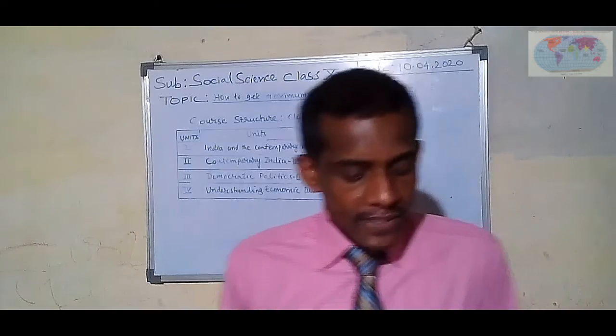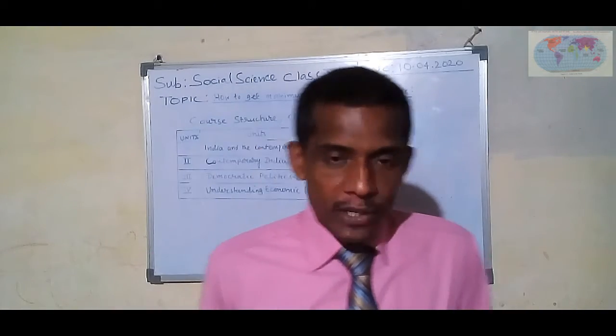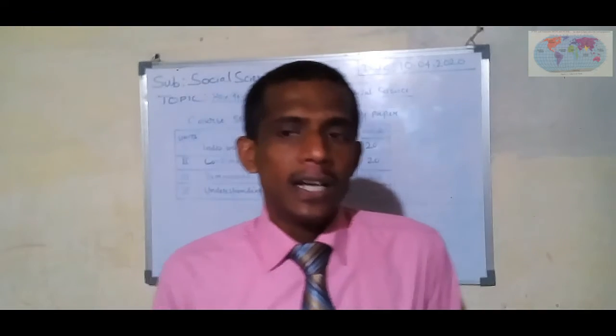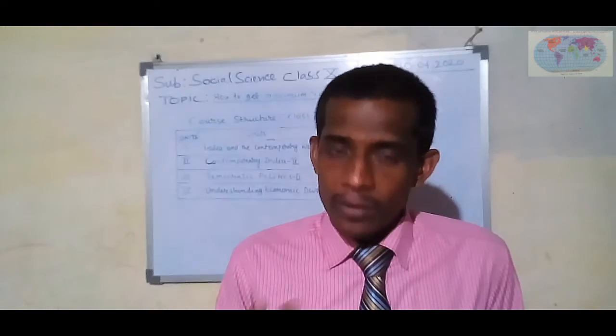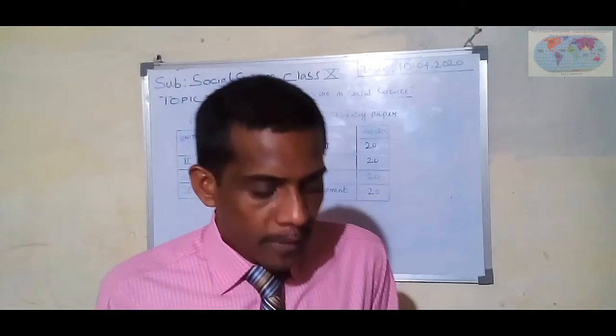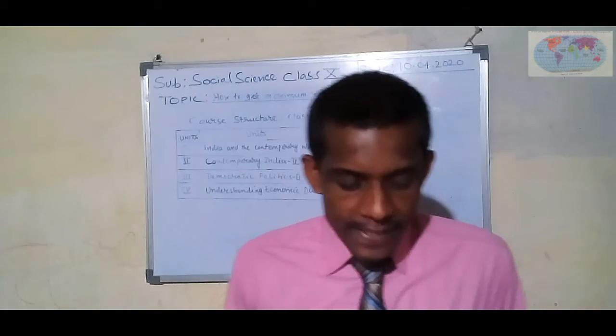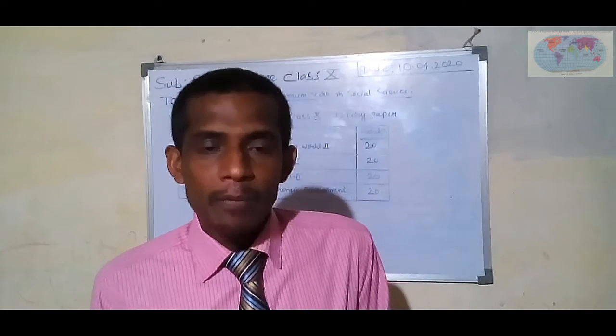Next is Democratic Politics Part 2, meaning political science. Here you can read 5 chapters and prepare very well: power sharing, federalism, gender, religion and caste, political parties, and outcomes of democracy.